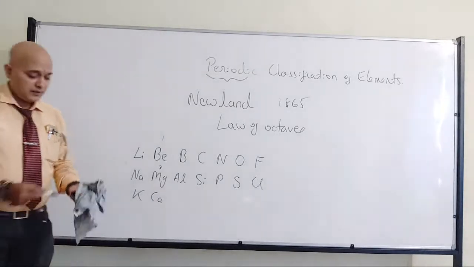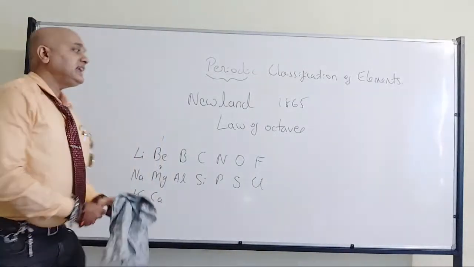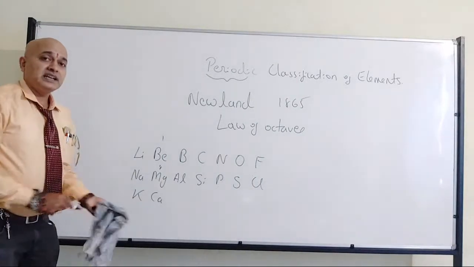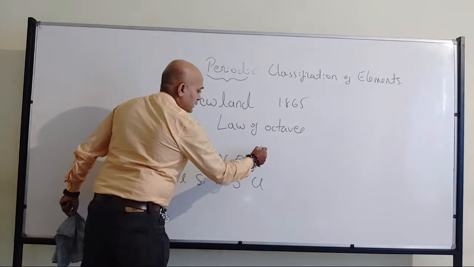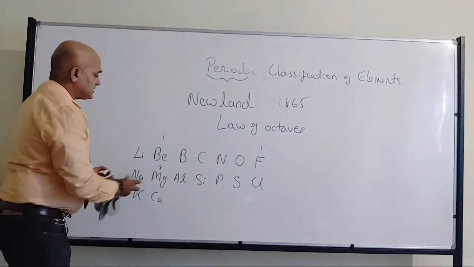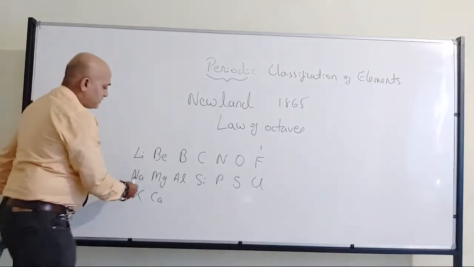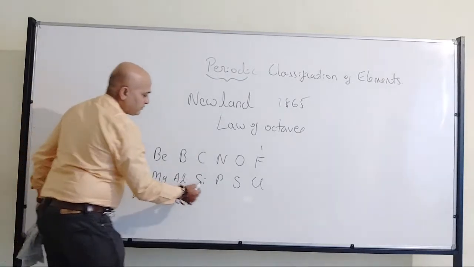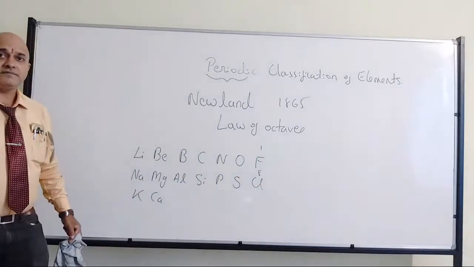Naturally, beryllium and magnesium are also in the same group now. Any element you pick, the respective eighth element will be of the same category. For example, if I take fluorine as the first element, then the eighth element, counting 1, 2, 3, 4, 5, 6, 7, 8, will be chlorine.